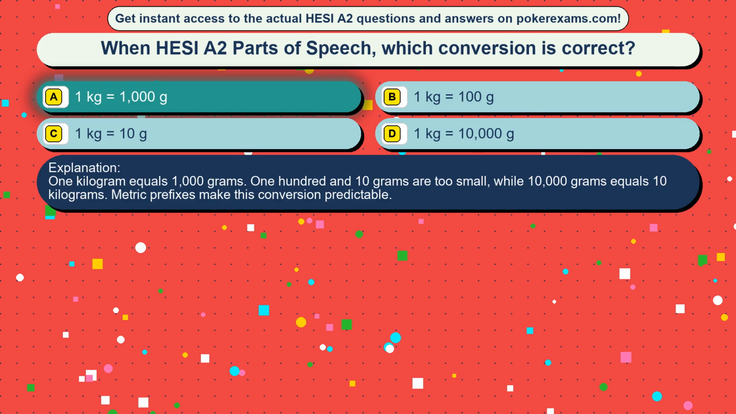1 kilogram equals 1,000 grams. 100 grams is too small, while 10,000 grams equals 10 kilograms. Metric prefixes make this conversion predictable.